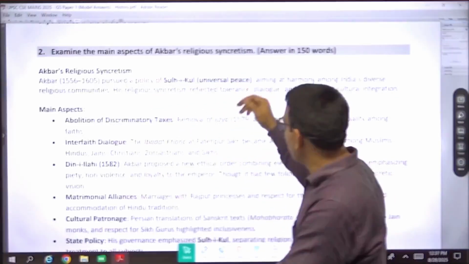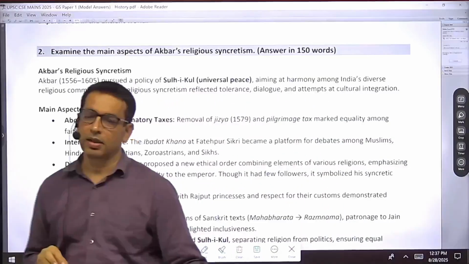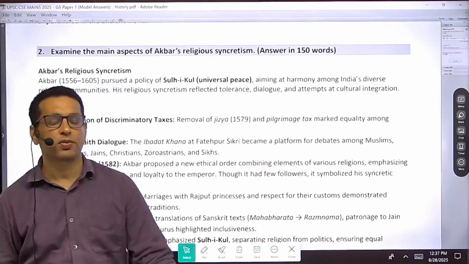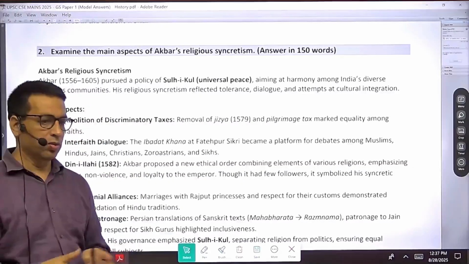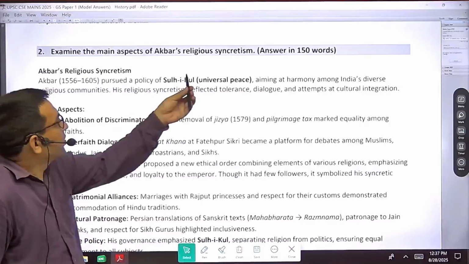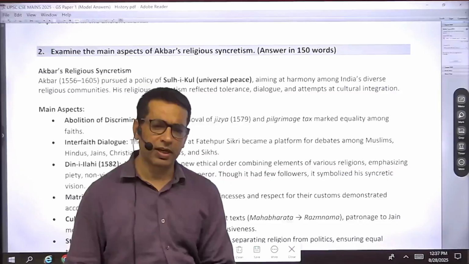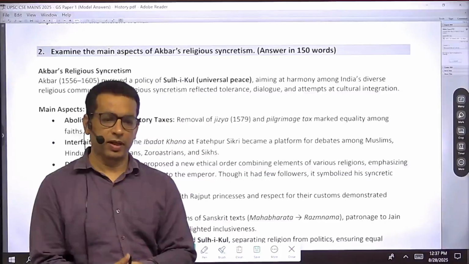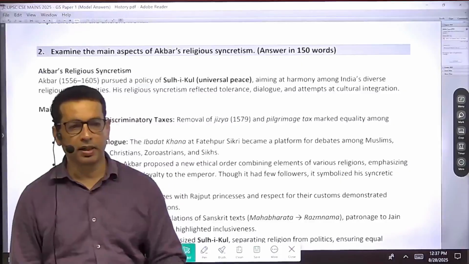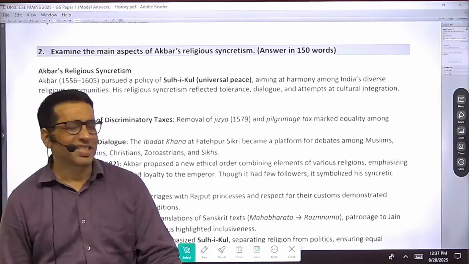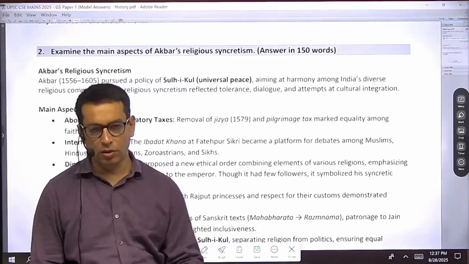They have taken a question about Akbar's religious policy. So the question demands the kind of policies which were used by Akbar at that point of time, so that he could make religious syncretism. And that's why we find that when Akbar came to power, he had to consolidate the empire. He extended the empire, and along with the extension, he had to consolidate it.